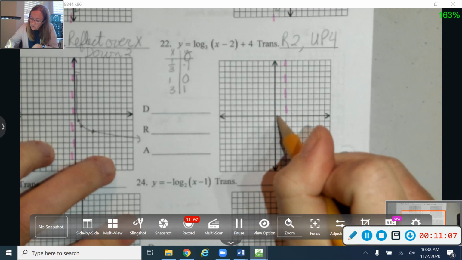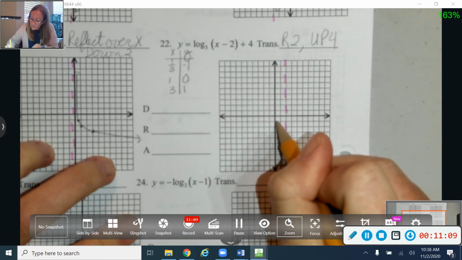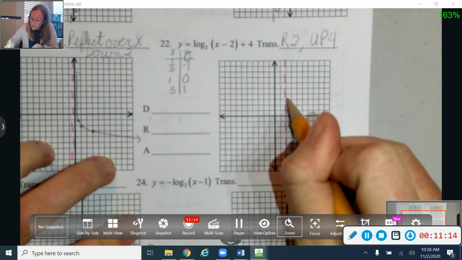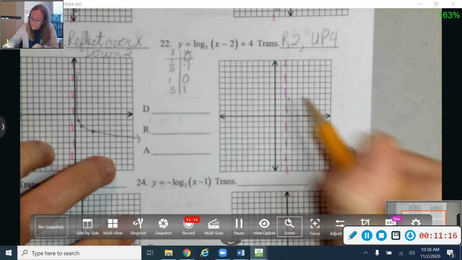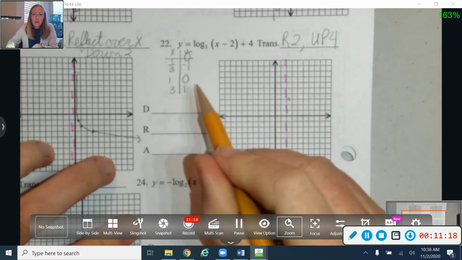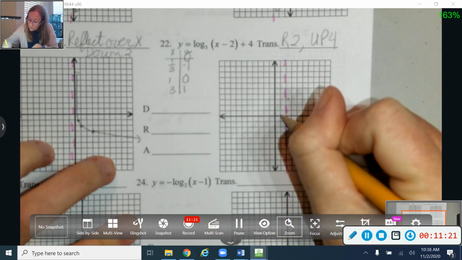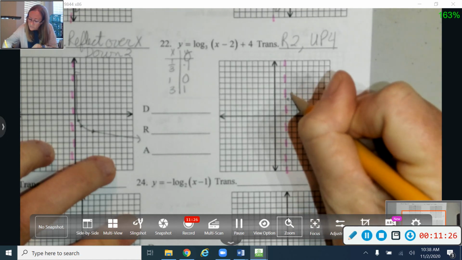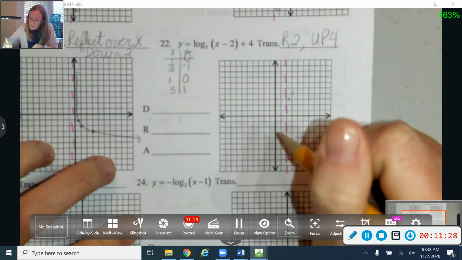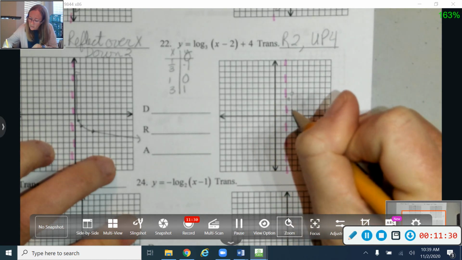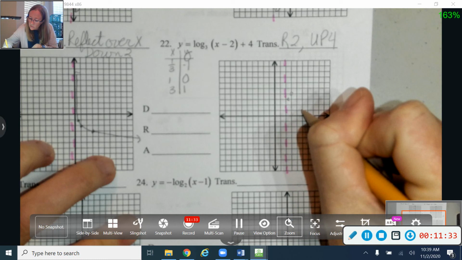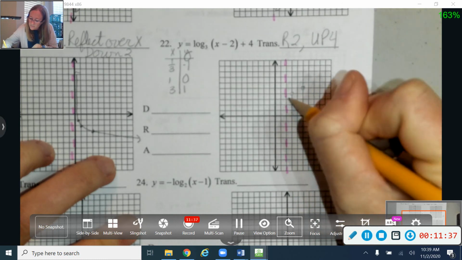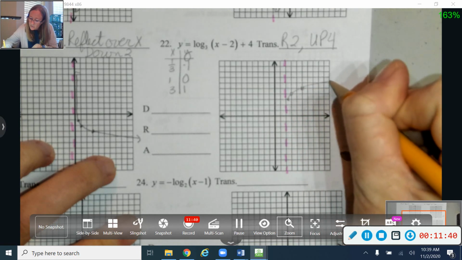So I'm going to go to 1/3, -1, and I'm going to move to the right 2 and up 1, 2, 3, 4. Okay, and then 1, 0, I'm going to move to the right 2 and up 1, 2, 3, 4. And 3, 1, I'm going to move to the right 2 and up 1, 2, 3, 4. So it'll look a little bit like that.